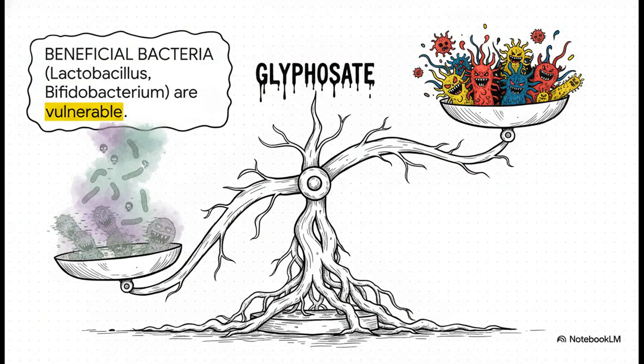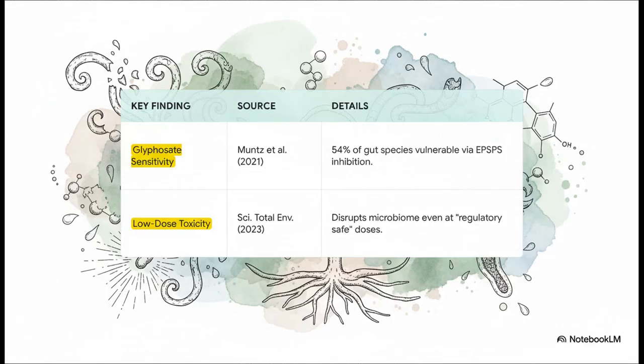And this is where we see a really critical flaw in the system's response. See, the agent doesn't affect all microbes equally. It selectively targets our beneficial bacteria, our primary defense workers like lactobacillus and bifidobacterium. But at the same time, opportunistic pathogens like Salmonella and Clostridium are often resistant. They survive. And with all their competition eliminated, they can absolutely thrive, creating this state of imbalance that we call dysbiosis.